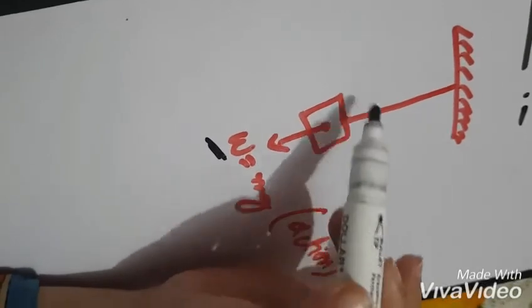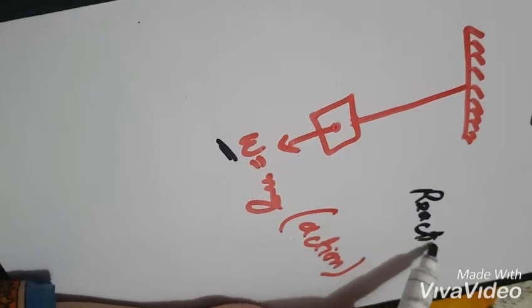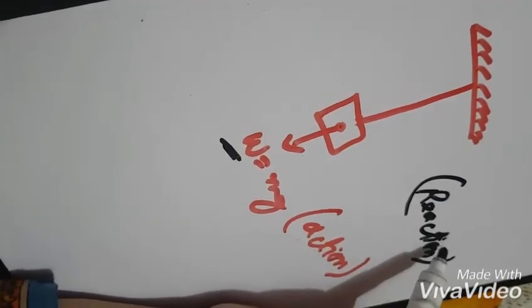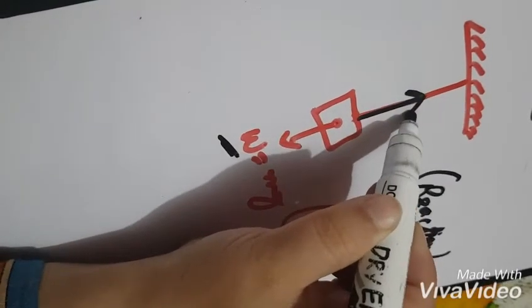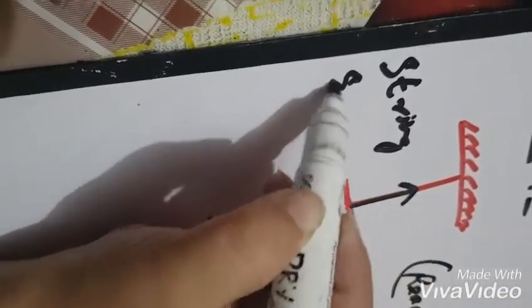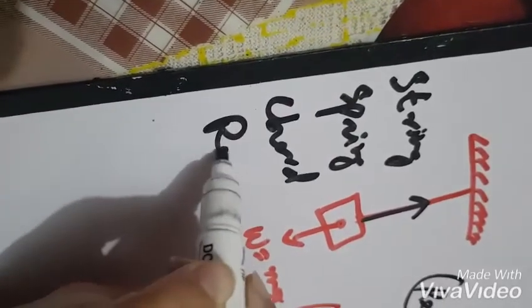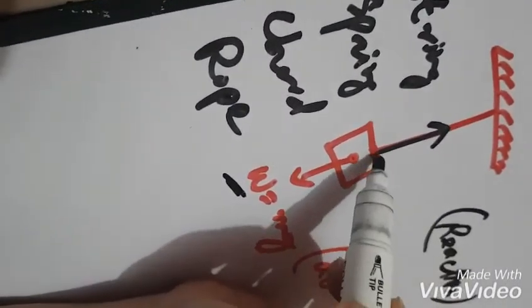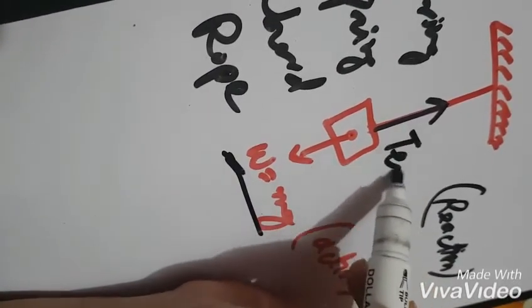So what kind of reaction force do you expect in this diagram or this figure? The reaction is in the upward direction within that string, or maybe it is a spring, or a cord, or a rope, anything with the help of which a mass is suspended here. The force acting in the upward direction against the weight is known as tension, and it is